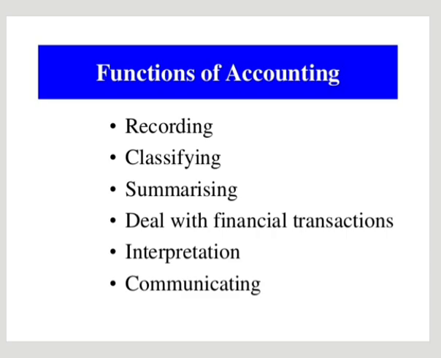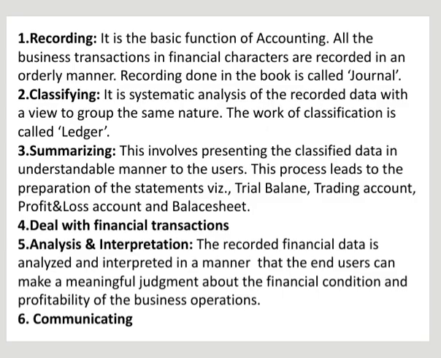First one, recording. It is the basic function of accounting. All the business transactions of a financial character are recorded in an orderly manner. Recording done in the books is called journal. It is the first step. All the transactions should be recorded in the book. So after completing the transaction, we should record the transaction. It is in the form of journal.